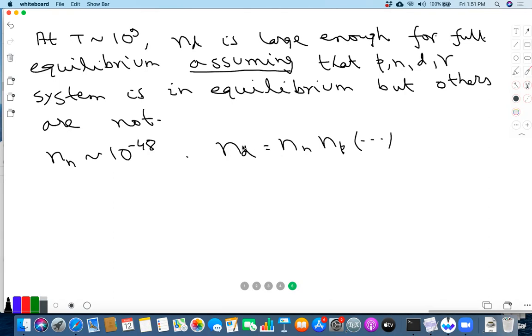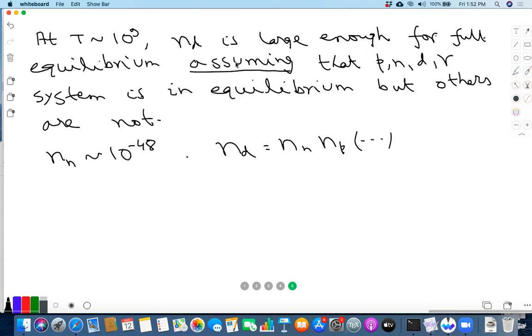Okay. So now you see that there is a tension. Namely that if we assume that only this system is in equilibrium, then ND becomes large enough. Okay. But if we assume that the whole system is in equilibrium, then ND is very tiny, and this is not enough to establish equilibrium. Okay. So let's then translate to what we should expect based on this analysis for the numerical evolution. So what we should expect is that as T reaches 10 to the 9, ND becomes larger, and it reaches a value that is close to the one that gives the equilibrium value, assuming this.